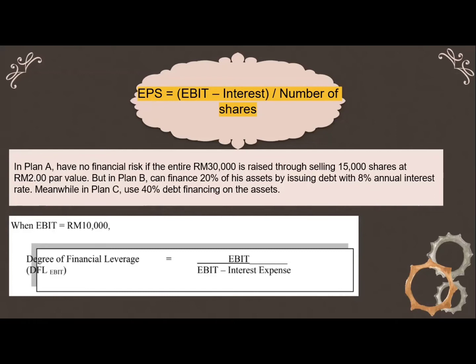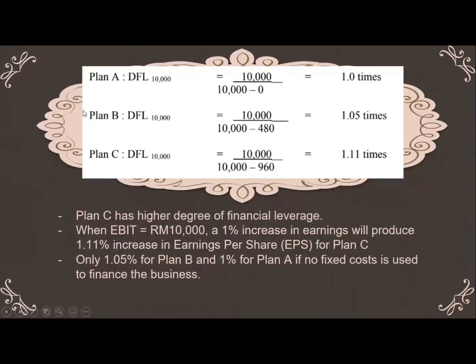Next, we will calculate the degree of financial leverage. This is the formula of degree of financial leverage, which is EBIT, earnings before interest and tax, divided by EBIT minus interest expenses.